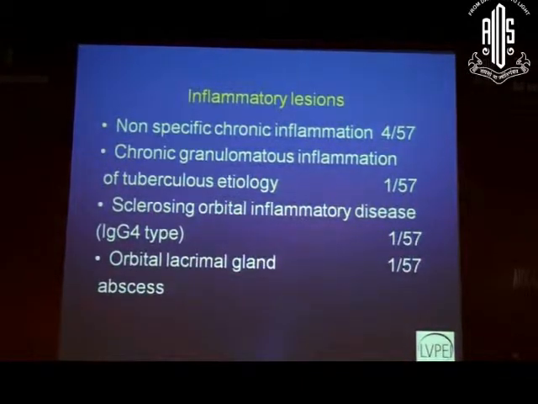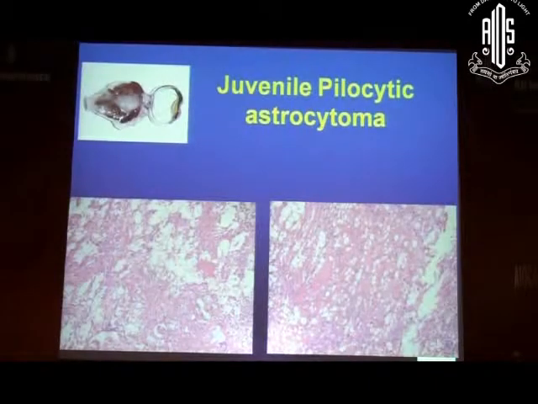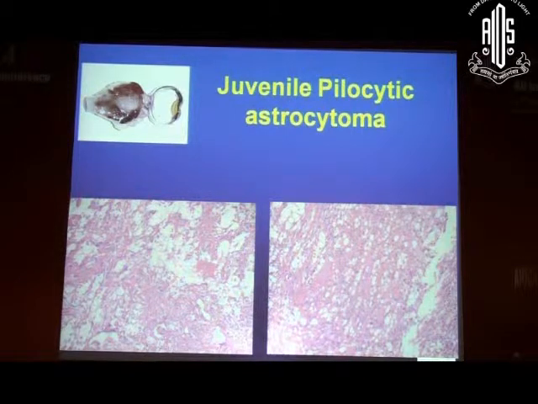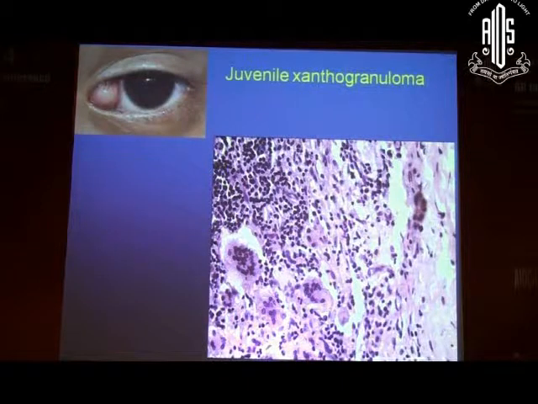Inflammatory lesions which we come across, I'll just jump over these inflammatory lesions and come to the optic nerve tumors. So the most common optic nerve tumor which we come across in the pediatric age group is the pilocytic astrocytoma, and they have these typical hair-shaped cytoplasmic processes which are elongated, and nuclei which are spindle to round. And what helps us in IHC is GFAP, which helps in identification of these tumors.